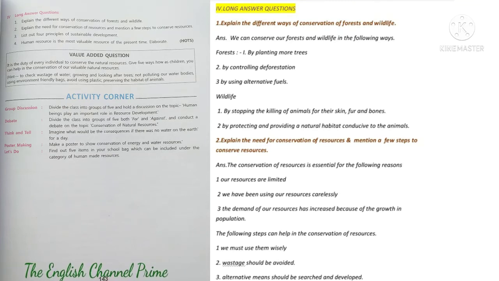Second question, explain the need for conservation of resources. Also mention a few steps to conserve resources. Answer, the conservation of resources is essential for the following reasons. First, our resources are limited. Second, we have been using our resources carelessly. Third, the demand for our resources has increased because of the growth in population. The following steps can help in the conservation of resources. First, we must use them wisely. Second, wastage should be avoided. Third, alternative means should be searched and developed.